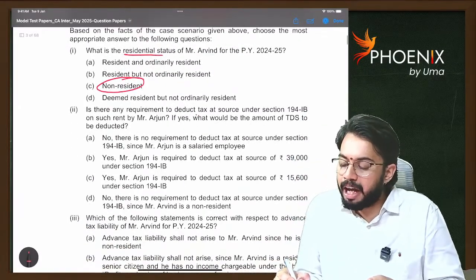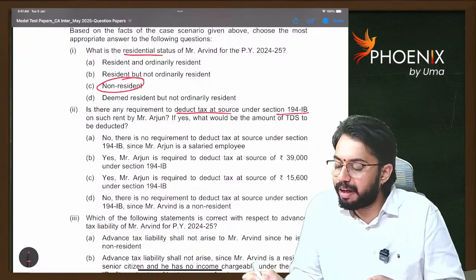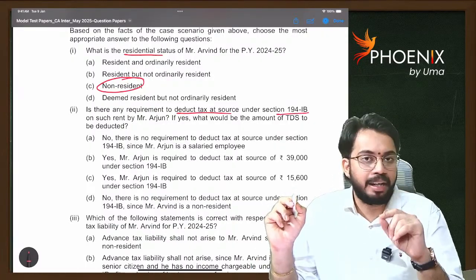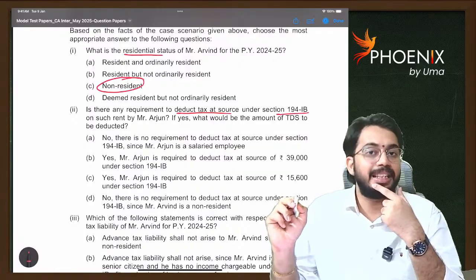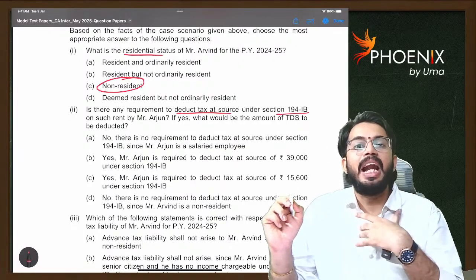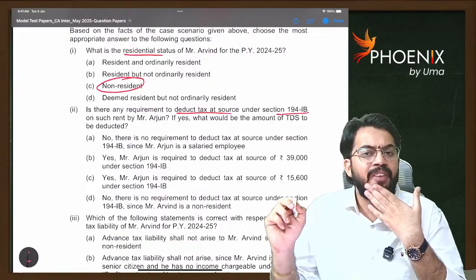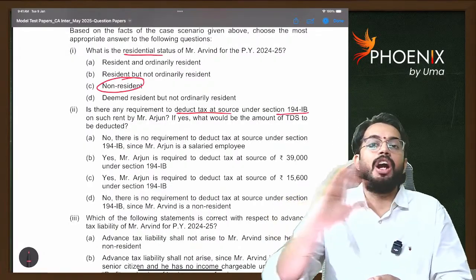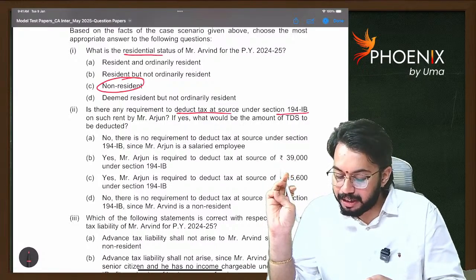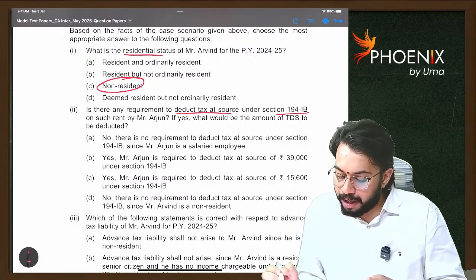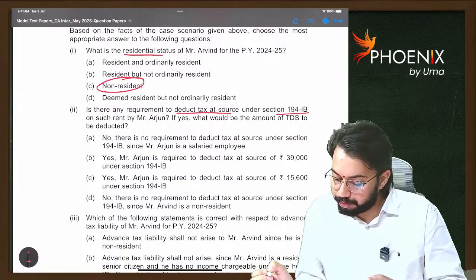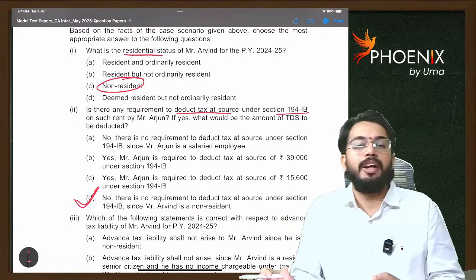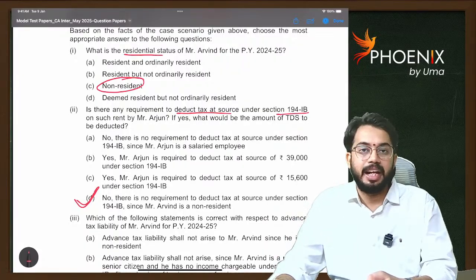Is there any requirement to deduct tax at source under section 194IB? See, under section 194IB, TDS will be deducted only if the payee is resident in India. Here, rent is paid to Arvind. Whether Arvind is resident? No, Arvind is non-resident. So, TDS is not required to be deducted. Are you able to understand? So, no, there is no requirement. D is the answer. TDS is not required to be deducted as Arvind is non-resident. Are you able to understand?